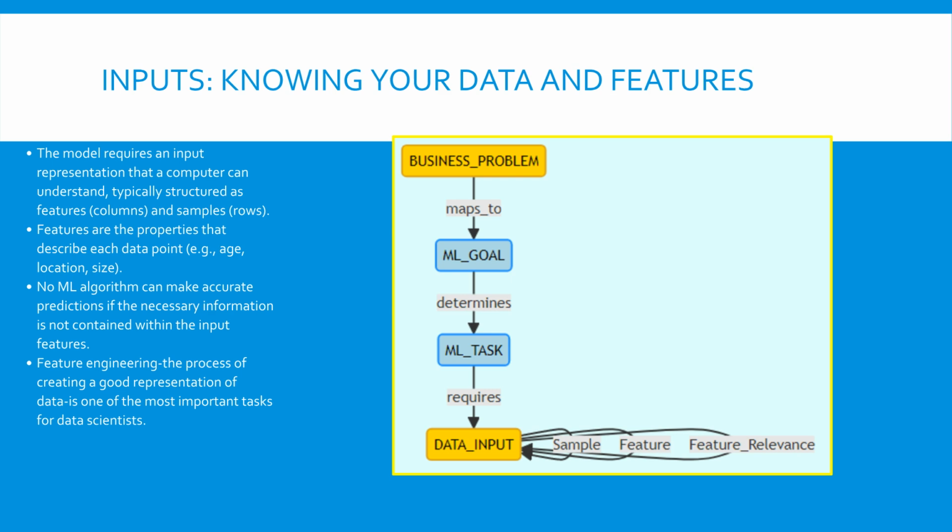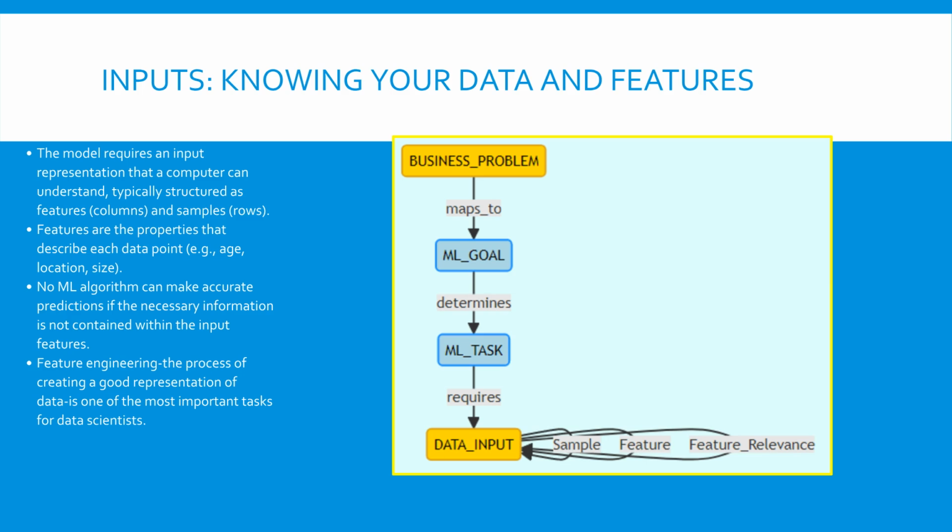This entity relationship diagram shows how the initial business alignment flows into data preparation. The business_problem maps to the ML_goal, which determines the specific ML_task, whether that is regression or classification. The ML_task requires the data_input. The data input itself is structured, consisting of rows, samples, and columns, features. Successful alignment means ensuring the features collected possess the feature_relevance necessary to achieve the ML goal. Feature engineering is the continuous effort to ensure this connection is strong, as features are the properties describing the entities the model must learn about.